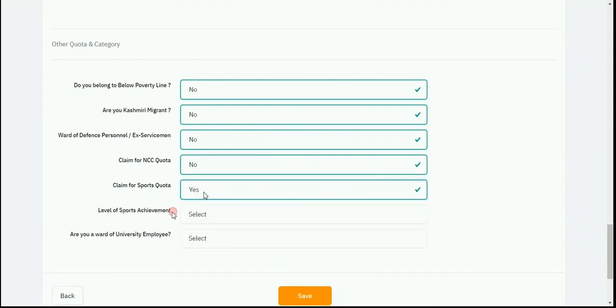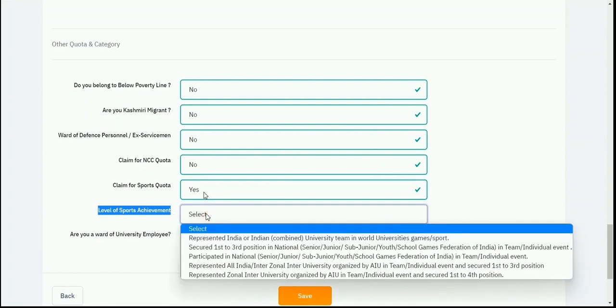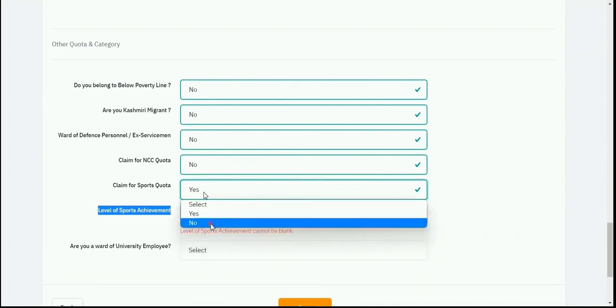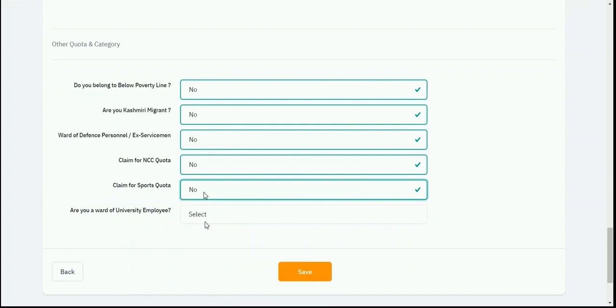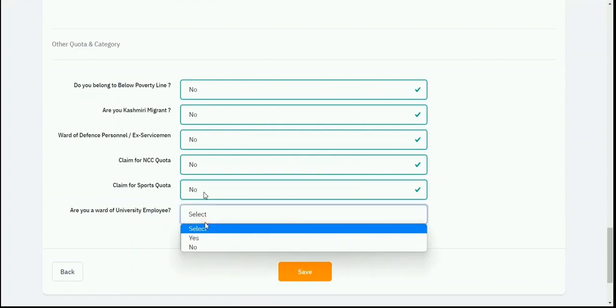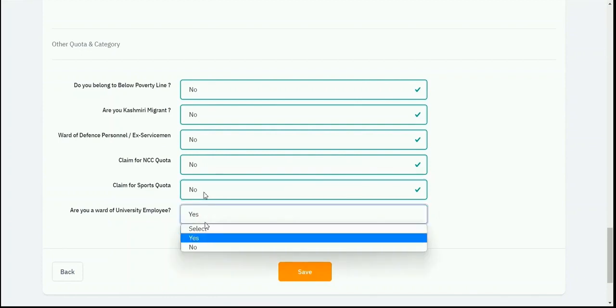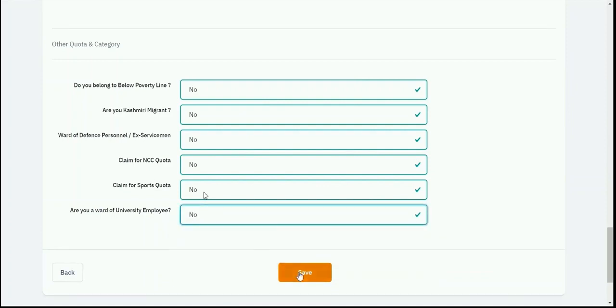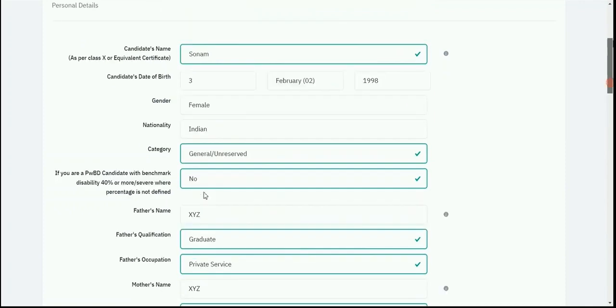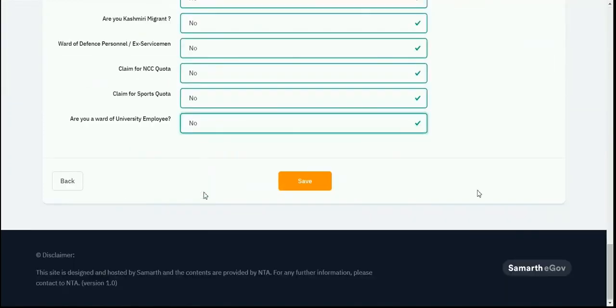So if you select yes, you need to also select the level of sport achievement from the drop down. In case my parent works in university, I need to select yes, otherwise I'll select no. And after adding the quota and category details, I'll just save these details, and once I verify it, then I'll save it.